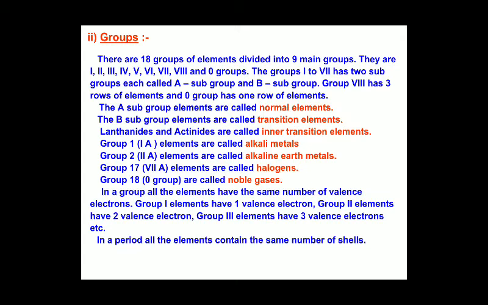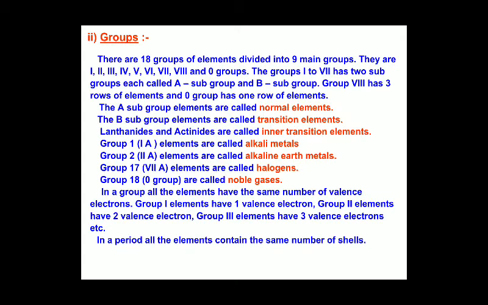From the third group to the 12th group, they are transition elements. The 13th, 14th, 15th and 16th groups are named after the first element of the group, for example the carbon family, nitrogen family, oxygen family.